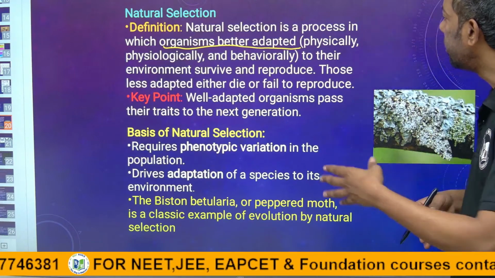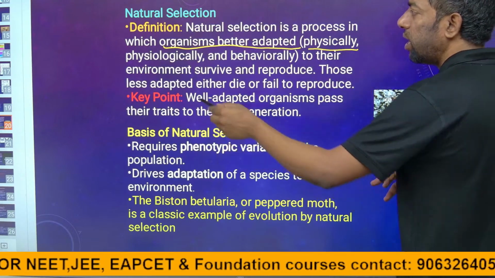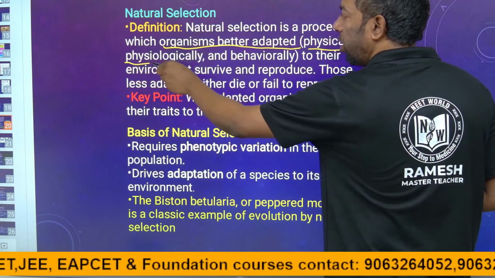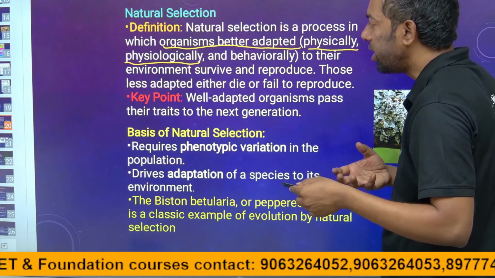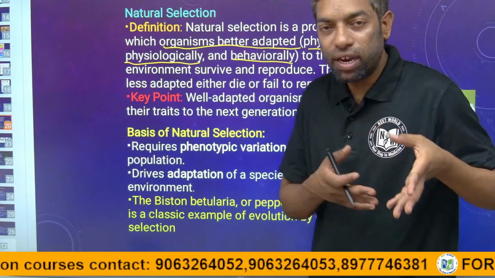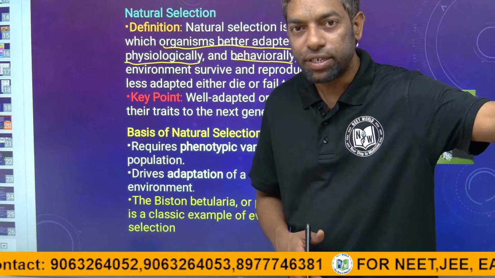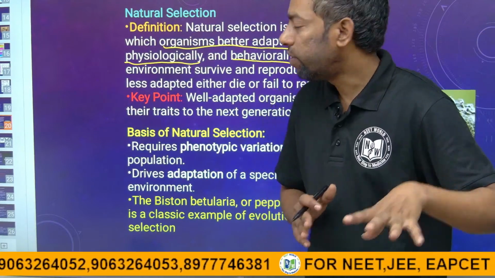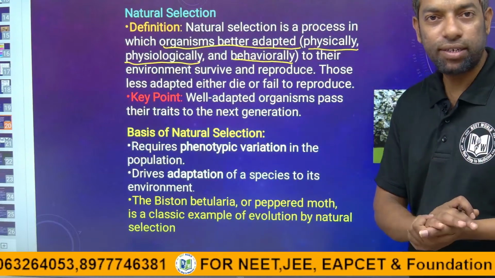The adaptations are physical, physiological, meaning the chemical reactions in their body can change, and behavioral. Behavior means if we are very hot, we have to move somewhere with a sufficient environment. These are the three types of adaptation according to the nature system.